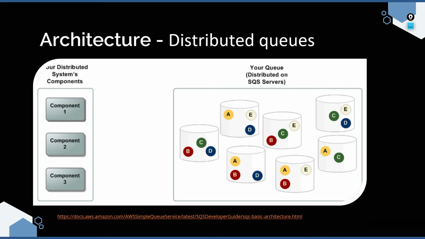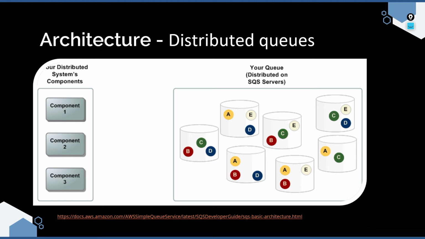This is the architecture as shown by the AWS official documentation. Here on the left hand side, you can see the distributed system components. Now these components 1, 2 and 3 are nothing but different services in a microservice architecture. And on your right hand side, what you're seeing is an SQS.